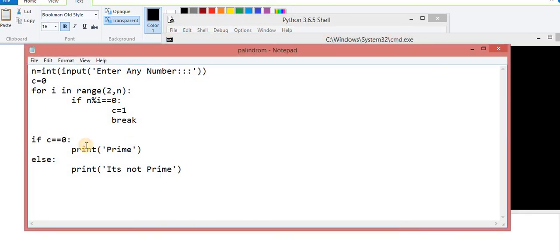There is one more thing inside Python, and that thing is available only with Python. No other language gives you that feature. Inside Python, you can use else with for. Yes, this feature is available only inside Python. You can use else with if-else, you can use else with for,